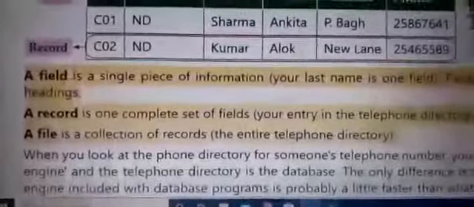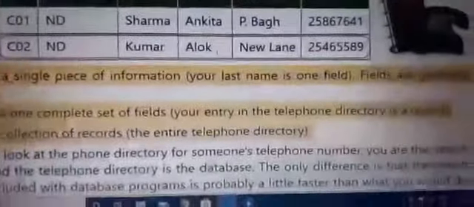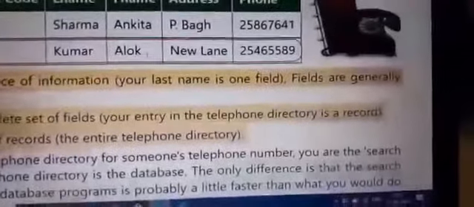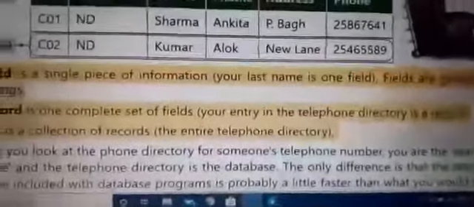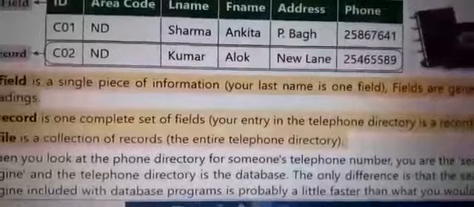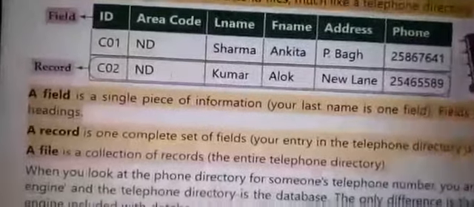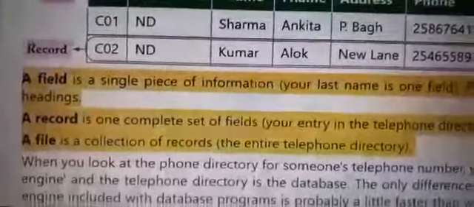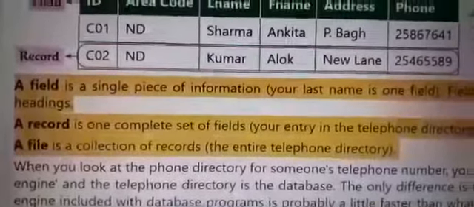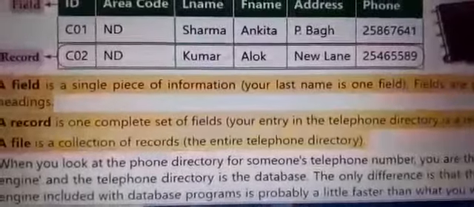Next is record. A record is one complete set of fields. Your entry in the telephone directory is a record. This one, this record, it's a complete record. In total there are 2 records. Next is file. A file is a collection of records, the entire telephone directory. This entire telephone directory is one file.